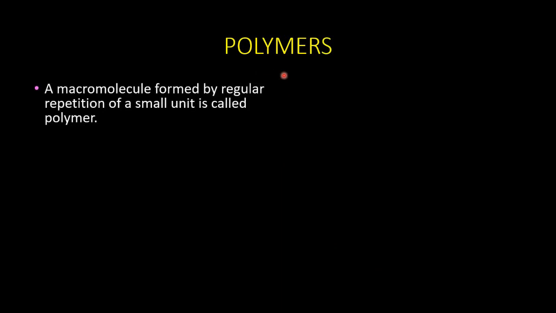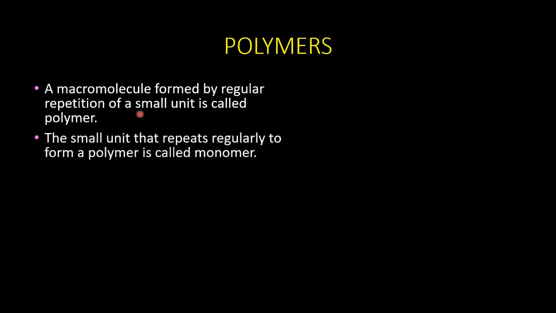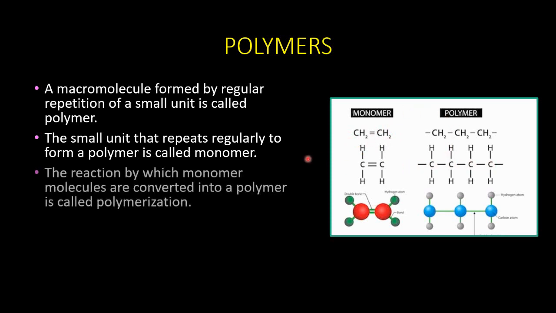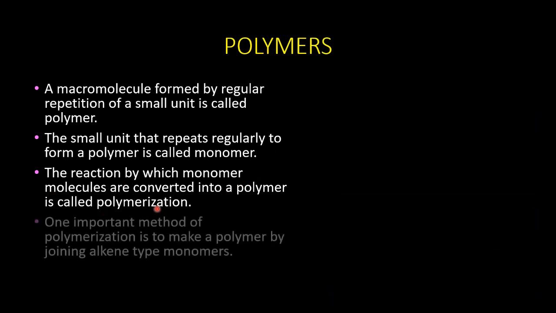About polymers, a macromolecule, as we have seen, is formed by regular repetition of very small units. Those units are called polymer. And the smallest unit that repeats regularly is called a monomer. This is a monomer. I think most of you can identify this as the structure of ethene. When this monomer repeats itself, it becomes a polymer. The reaction by which monomer molecules are converted into a polymer is called polymerization.